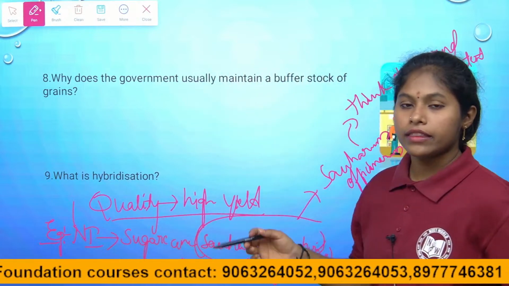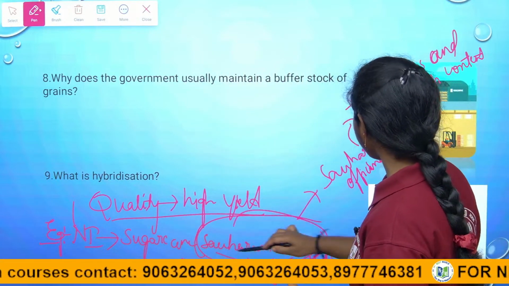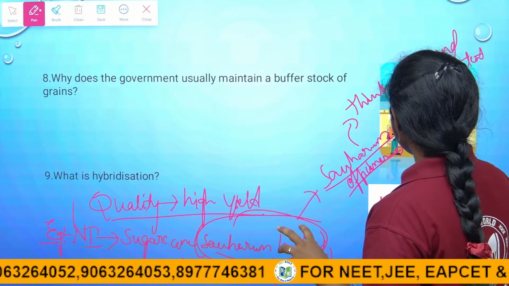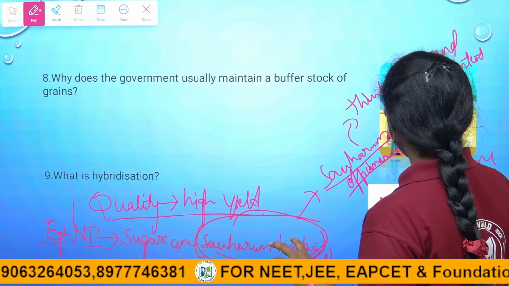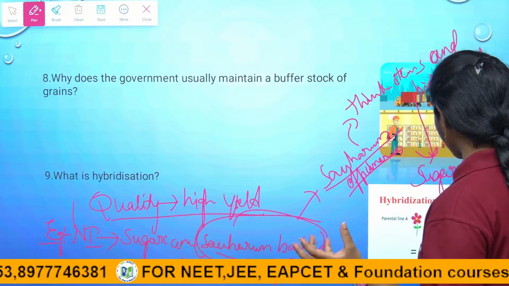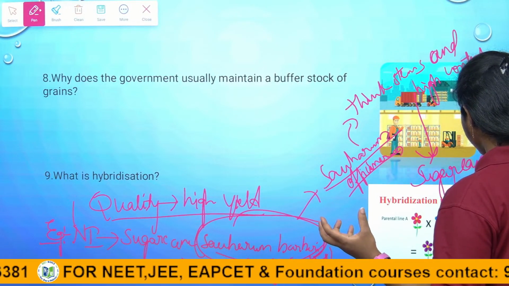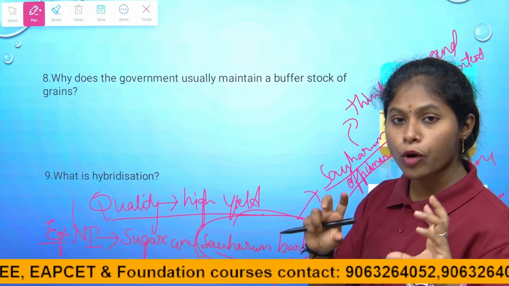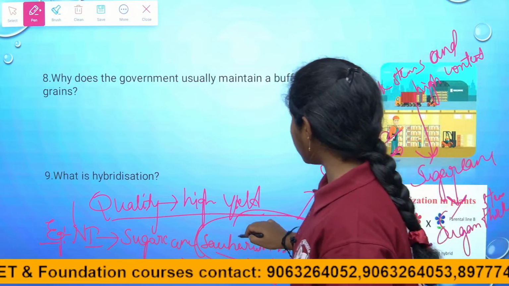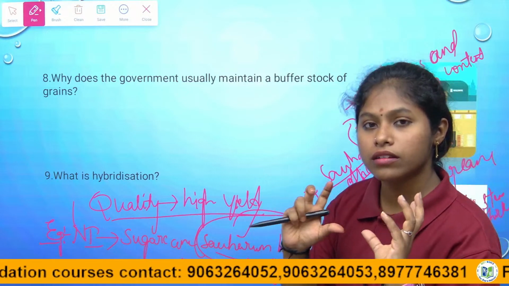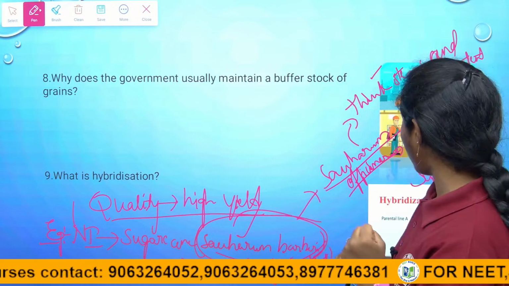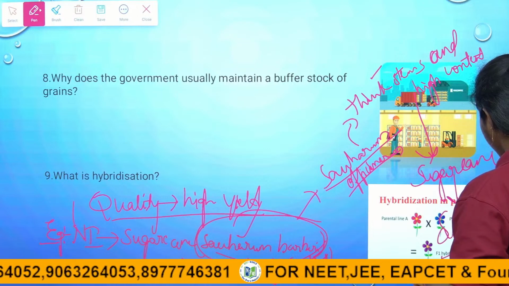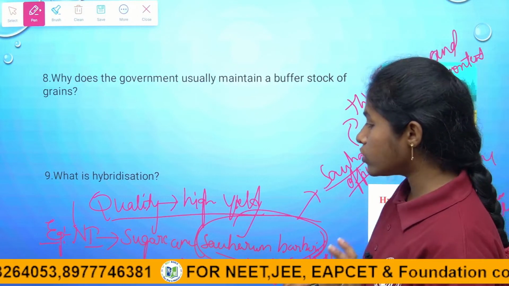So what they did, they combined these two varieties, Saccharum barberi and Saccharum officinarum, and formed the new variety. Right children? So that sugarcane has high yield, high sugar content and thick stems. The new variety has the properties of both varieties, so quality content will be present, thereby increasing the yield, and quality yield also happens. This is how hybridization is.